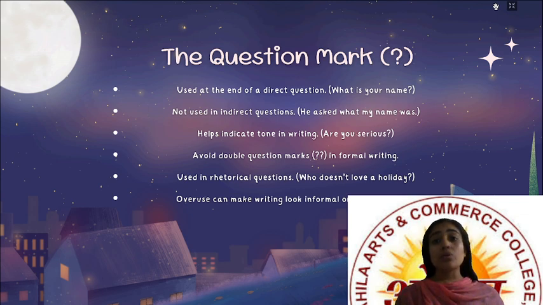If the question mark is there, then we'll be able to understand that this is a question. Otherwise, we feel that, okay, are you serious? Right? So see the tone. Are you serious? Right? So this is all about the question mark. Avoid double question marks in formal writing. What are you saying??? In informal writing, it's fine. But in formal writing, one should avoid using double or triple question marks.